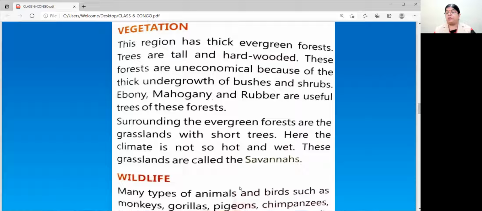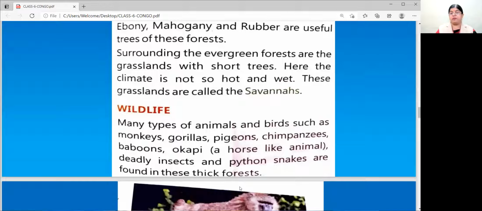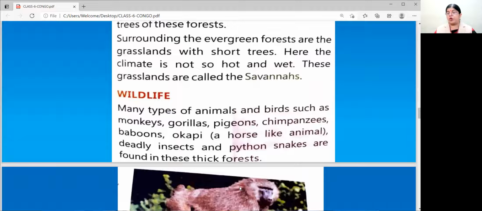Wildlife. Many types of animals and birds such as monkeys, gorillas, pigeons, chimpanzees, baboons, okapi, a horse-like animal, deadly insects and python snakes are found in these forests.